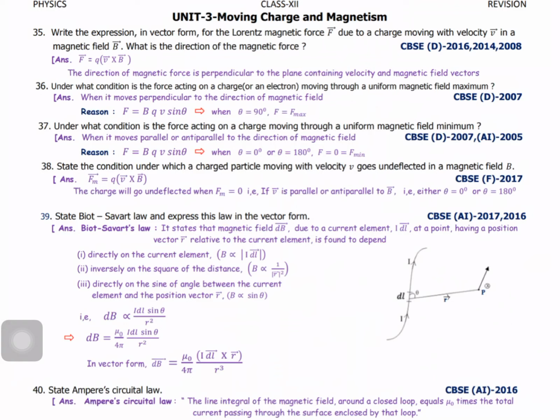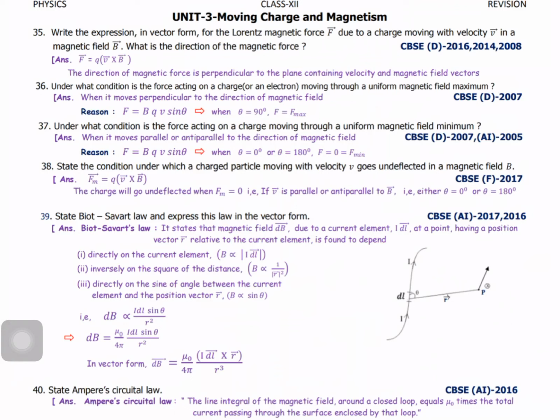It says that the magnetic field dB due to a current element IDL at a point having a position vector R relative to the current element is found to depend on the following. The magnetic field dB is directly proportional to the current element, and dB is inversely proportional to the square of the distance, and dB is directly proportional to the sine of the angle between the current element and the position vector R, that is dB directly proportional to sine theta.